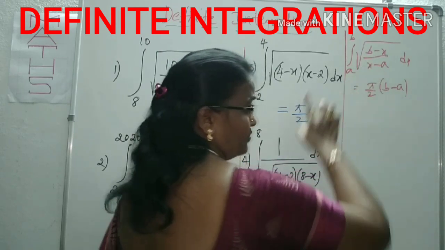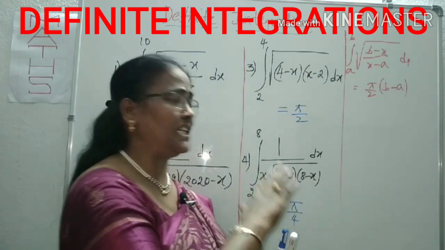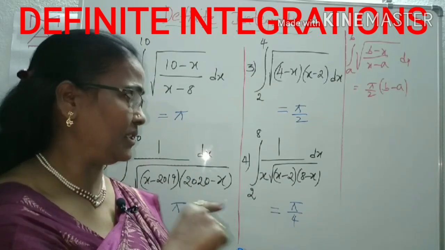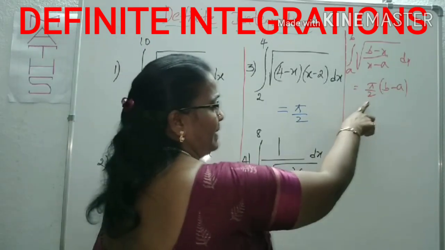Under root, these factors are 1 in the numerator, other in the denominator under square root. That value you can take immediately: pi by 2 of b minus a.